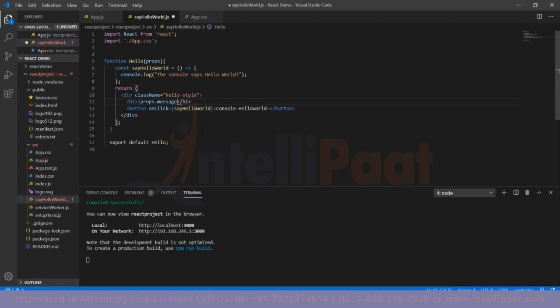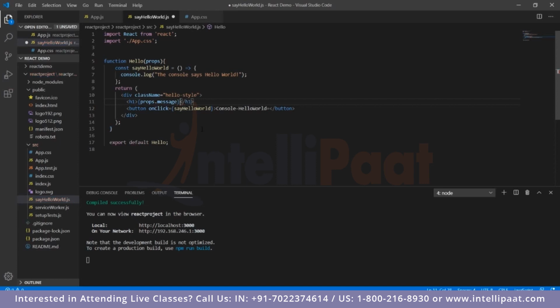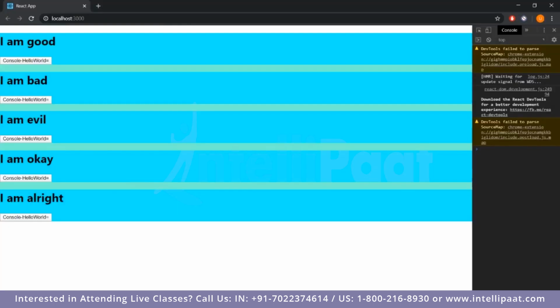This props.message is not an HTML element and it's taking it as literal text. So once we embrace it in curly brackets, it will be taken as JavaScript code. Once we save that, now we'll get the actual output that we're looking for. So we're getting I'm good, I'm bad, and all of the parameters that we had passed. So this way we can implement reusability in JavaScript React.JS code.